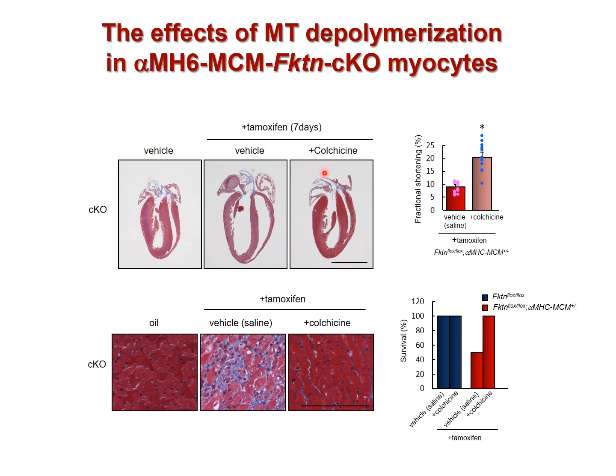Chamber dilation, fibrosis, cardiac dysfunction, and survival rate were all improved by colchicine administration. Thus, microtubule densification is one of the main causes of myocyte contractile dysfunction in muscular dystrophy-related cardiomyopathy.